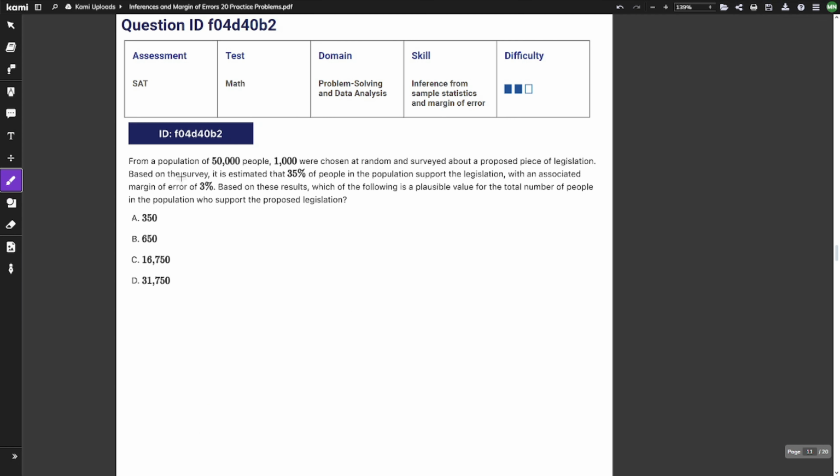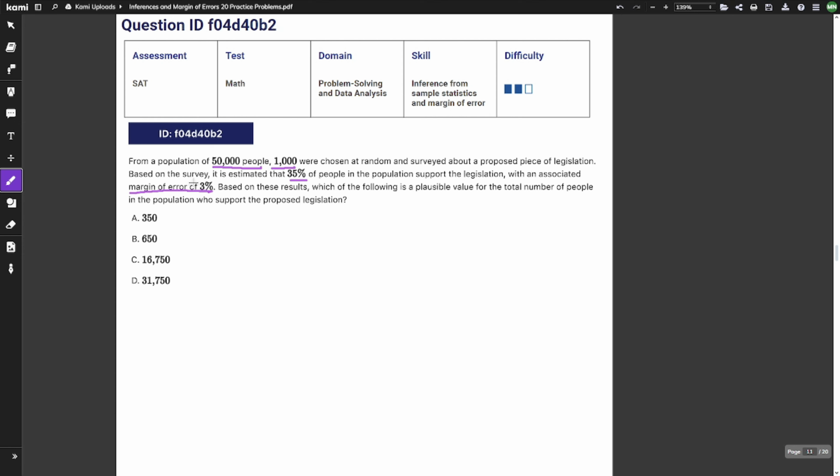Question number 11. From a population of 50,000 people, 1,000 were chosen at random and surveyed about a proposed piece of legislation. Based on the survey, it is estimated that 35% of people in the population support the legislation, with an associated margin of error of 3%. Based on these results, which of the following is a plausible value for the total number of people in the population who support the proposed legislation?